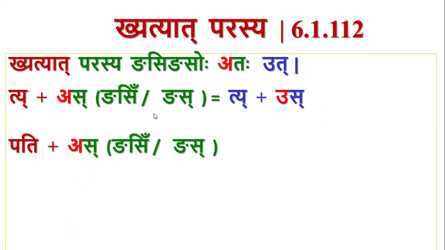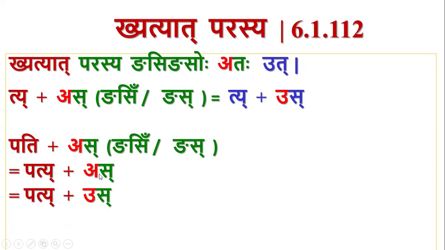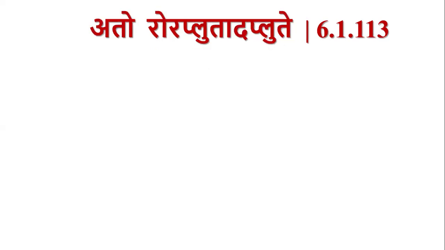Similarly, for Tya, consider the word Pati. By Iko Yanachi, we have Ikarasya Yakaraha. Now, this ends with Tya followed by As. So, here Akarasya Ukaradeshaha Bhavati. Varnamelanena Patyuhu iti Antimam Rupam Siddhyati. Patyuhu. This is about Ketyat Parasya. The next sutra is Atoror Aplutad Aplute.